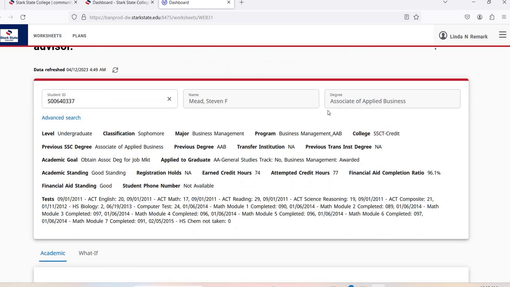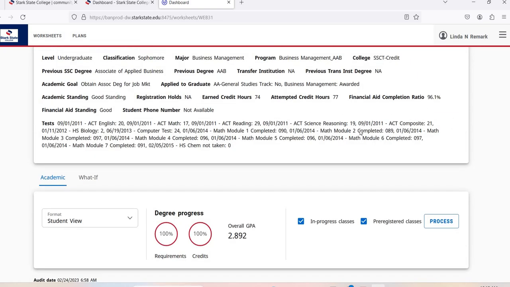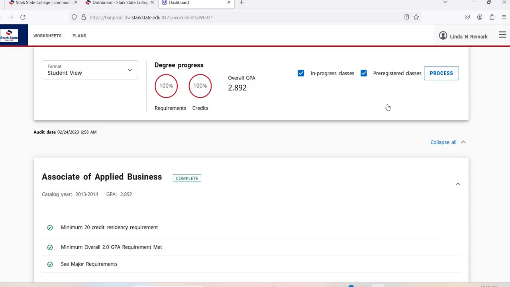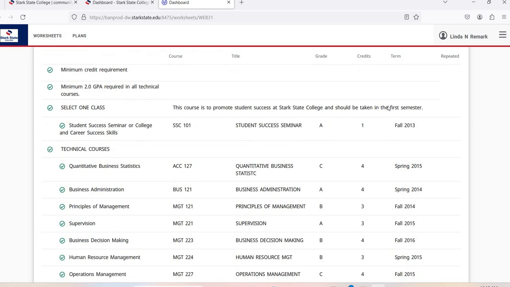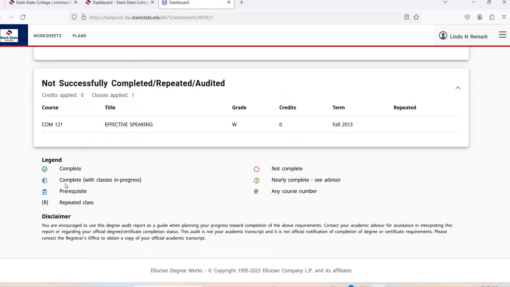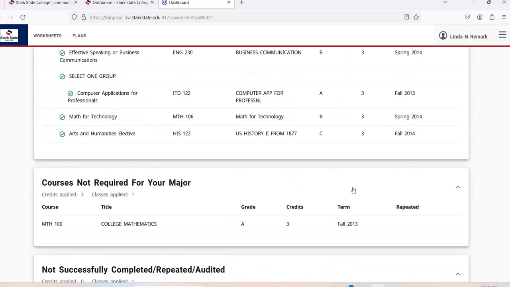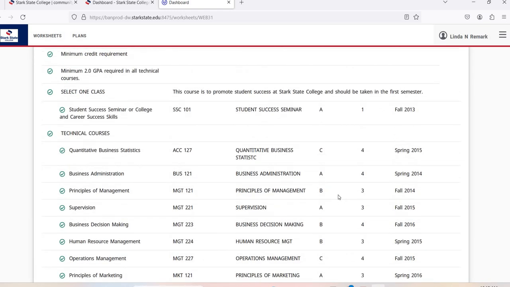And this is like a nice advising information. It has all of this here, just general, like what's your major or degree. Make sure this is all correct, because if this isn't correct, the rest of this is not going to be correct. When you scroll down, it's going to be degree progress, your GPA, and then this is a student who finished years ago. So that's why you're going to see everything green checks. But anything green is what you completed already. You can see down here, there's going to be a legend, anything that you're currently working on, anything that's not complete. So you can kind of look and see your progress. And it's a great advising tool whenever you go to schedule for future semesters.